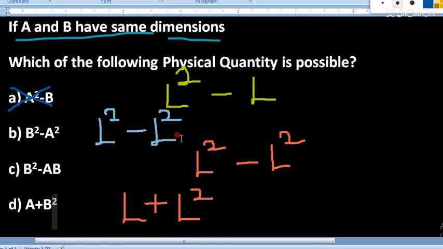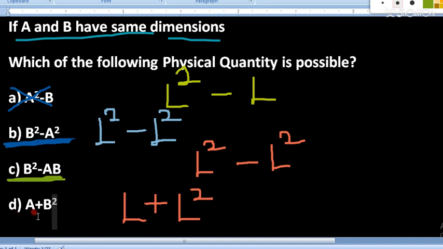L square minus L square, the principle of homogeneity is right here, so b is a possible value. That means b is the physical quantity which can be possible, but this question can be multiple correct also. So you can check here. The third one is b square minus ab. This ab is giving me the dimension of b square, L into L, so L square minus L square, you can see this is again possible, so c is again possible. So b and c both are possible.